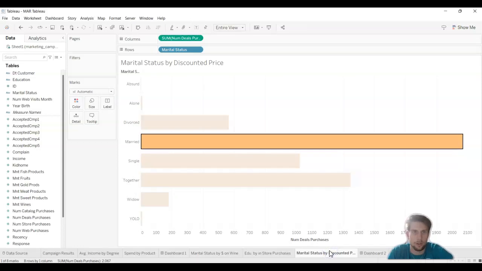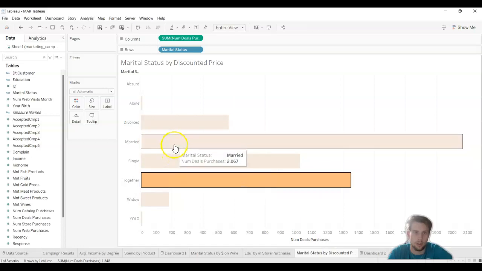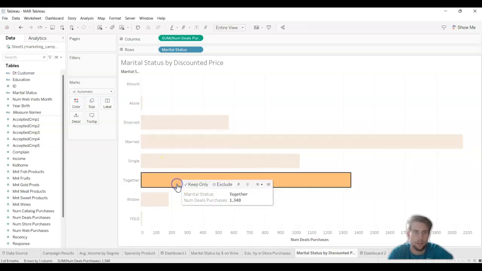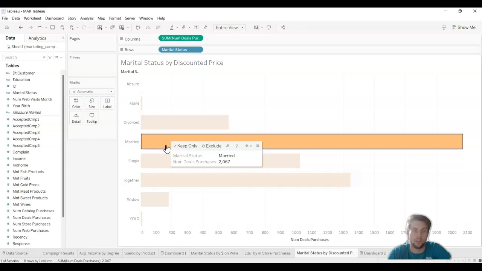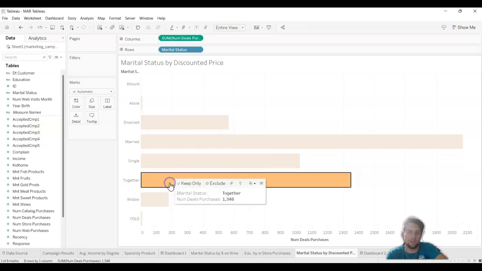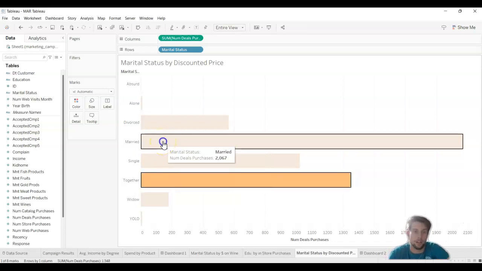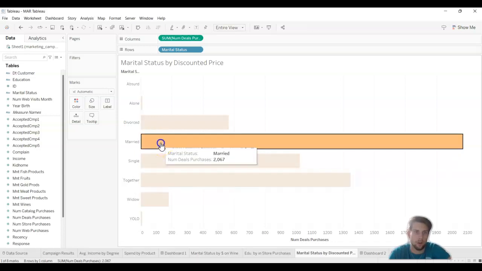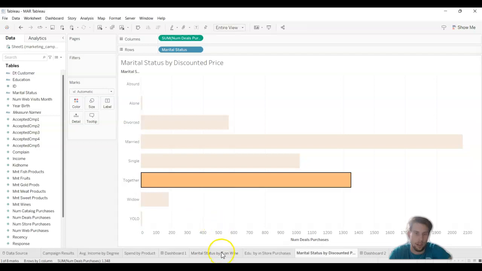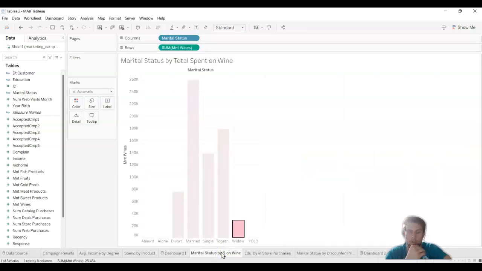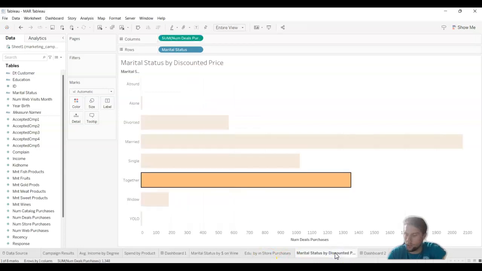Now going into marital status by discounted price, married and together categories also take the top 2. So people that identify as married and together are more likely to go in store for discounted price and for total amount spent on wine. So this tells me that these same 2 groups take advantage of wine and discounted prices.